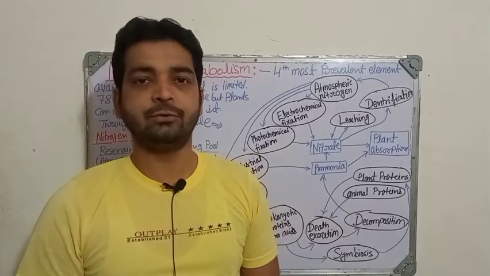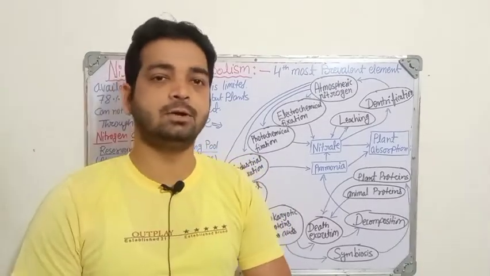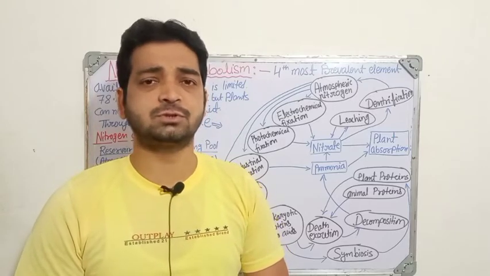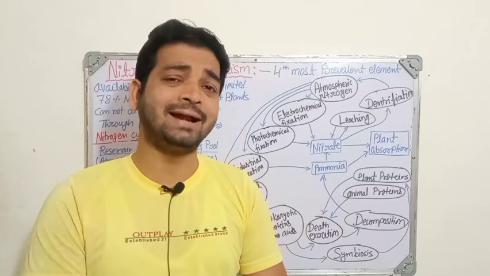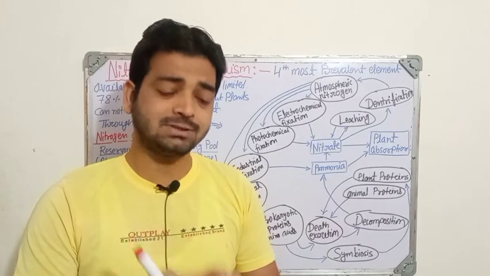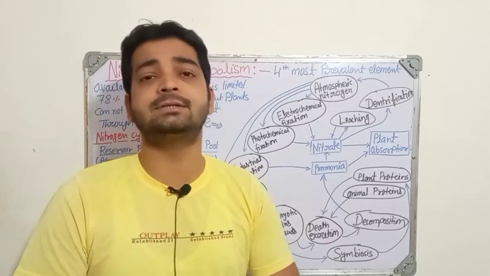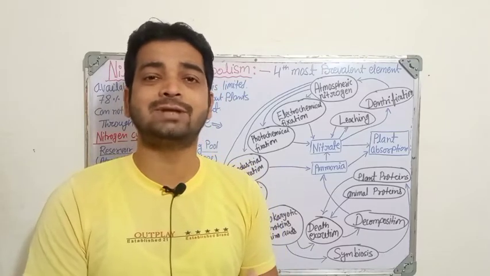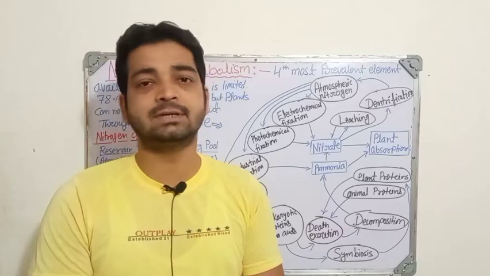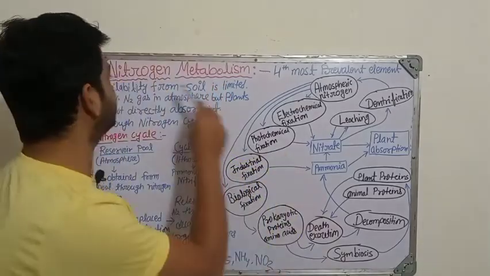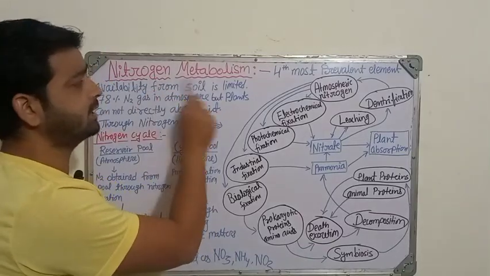Hello students, now we are going to discuss nitrogen metabolism, right? Actually, nitrogen is there in 78% of our atmosphere, but when it comes to plant utilization, we are here to discuss it with respect to the plant, because nitrogen is an essential element in their nutrients. So how are they going to use that nitrogen, and what are the terms and conditions that we are going to discuss? So basically this topic is metabolism of nitrogen, or nitrogen metabolism, right?